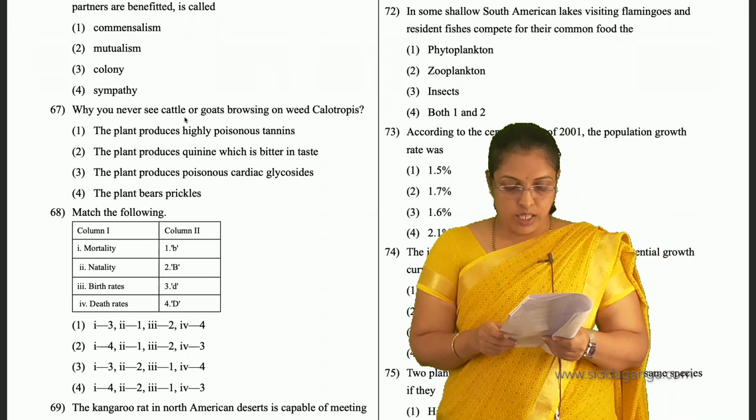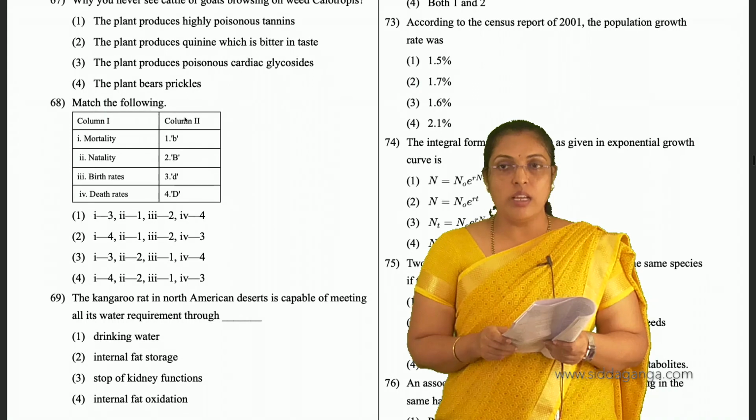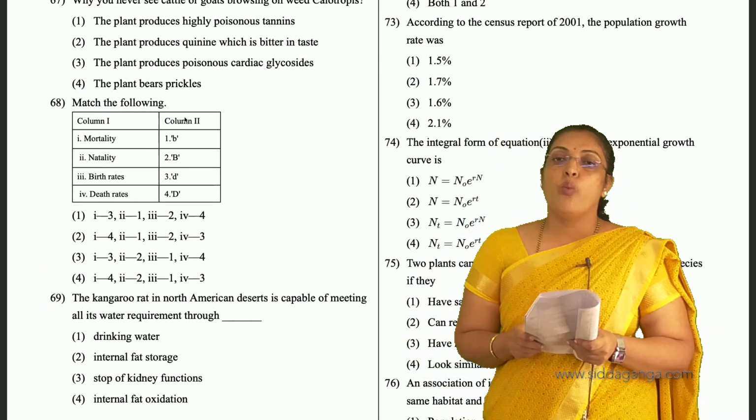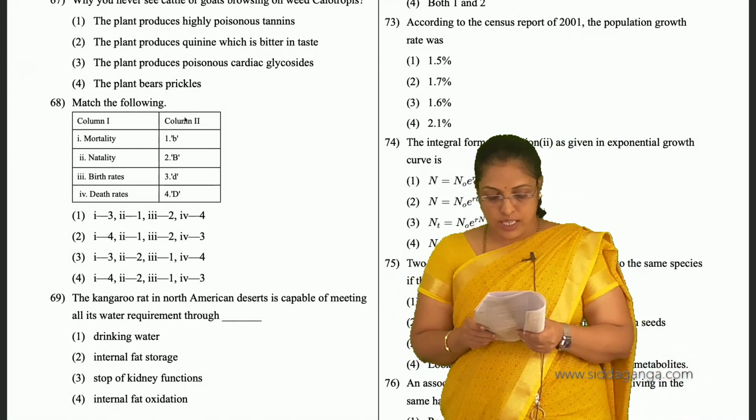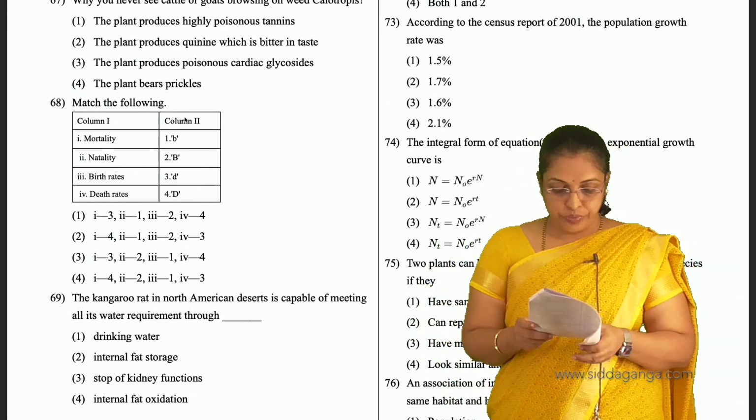And according to the census report of 2001, the population growth rate was 1.7%. Second is the answer for 73.